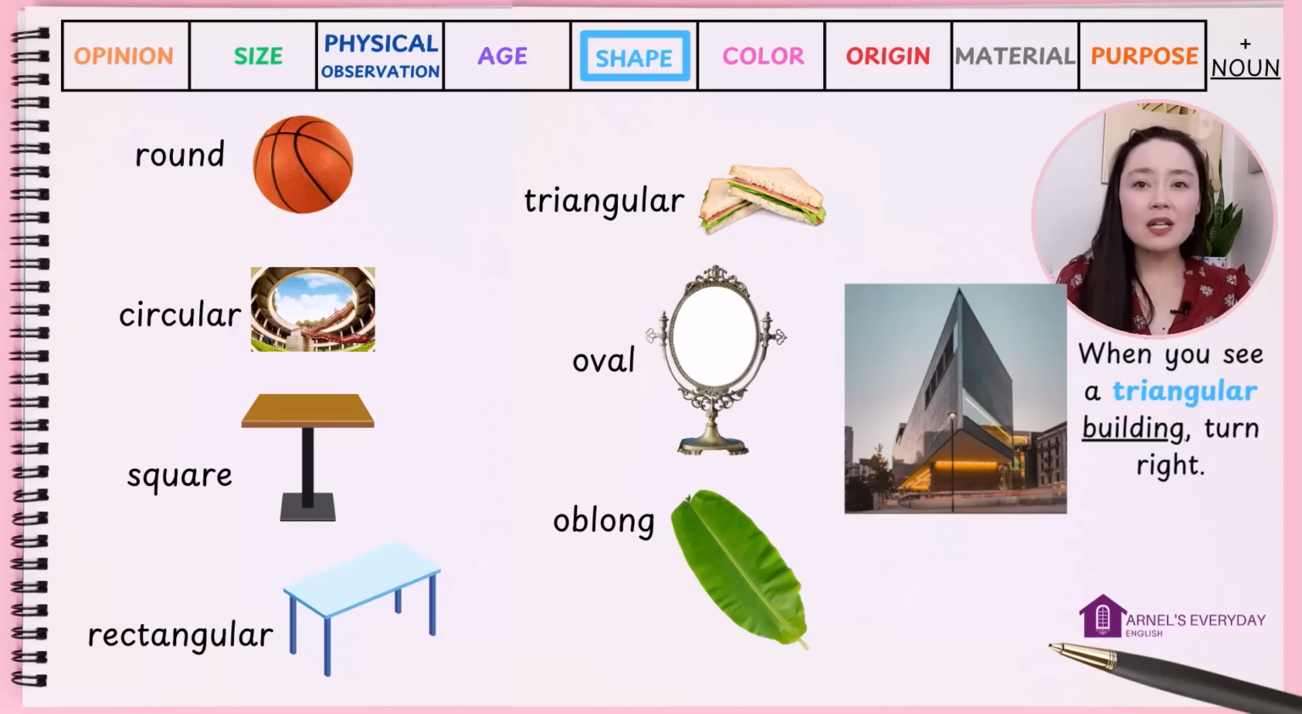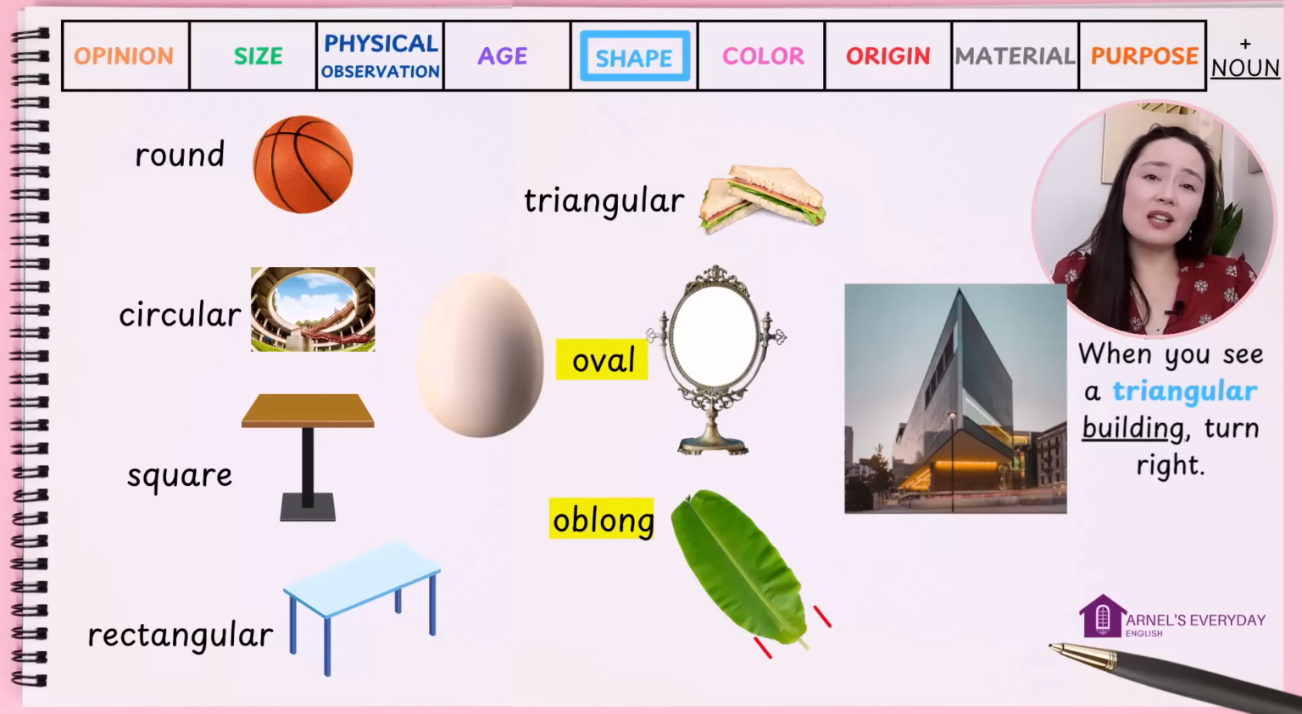What's the difference between oval and oblong? An oval is a round shape like a face or an egg. Oblong means 2 sides are longer.